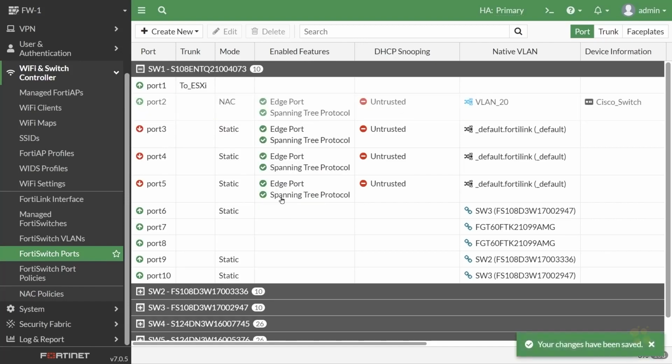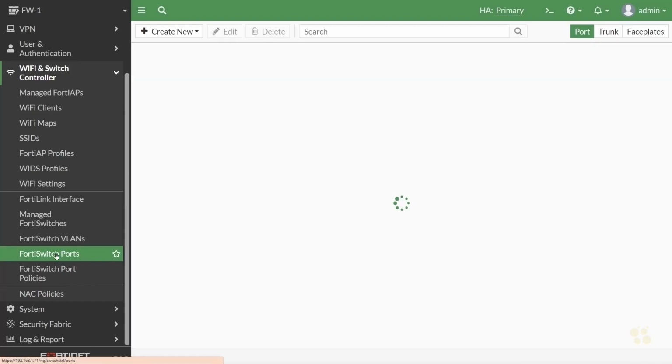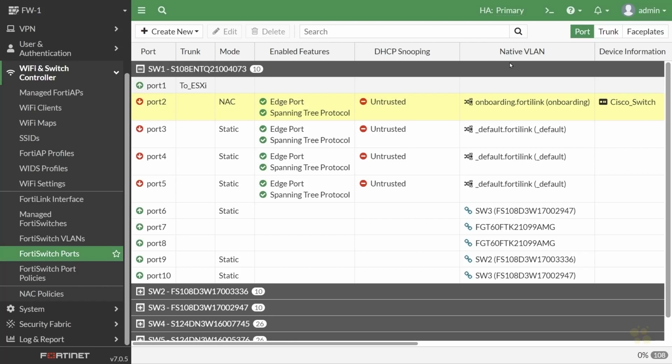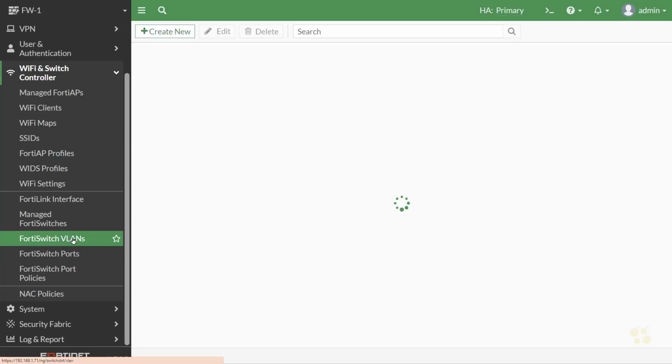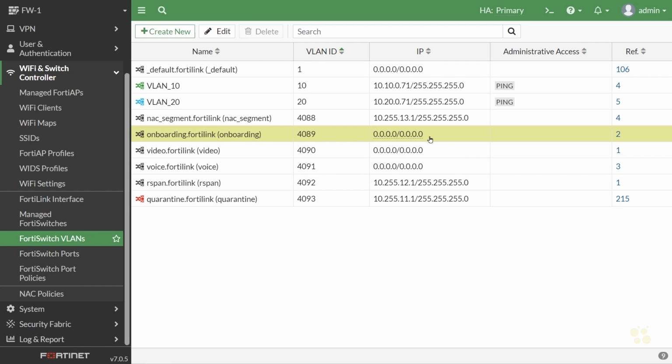So with NAC mode selected, let me go ahead and refresh this page. So all I did was refresh the page. So the native VLAN is the onboarding FortiLink VLAN. And I just refreshed the page again, and now the port is active, but that client's not too happy because they're effectively in the onboarding FortiLink VLAN, which is VLAN ID 4089. So if we go to FortiSwitch VLANs, and we go to the onboarding VLAN there, you notice there's no DHCP services or anything there. So basically this client who is not matching any of our NAC rules is just sitting there waiting for something to happen.